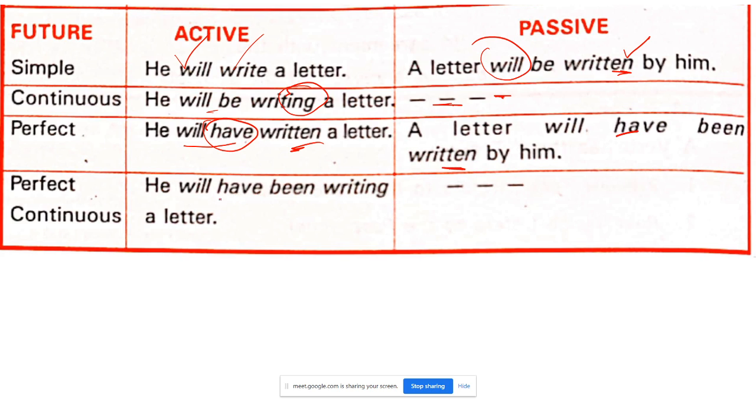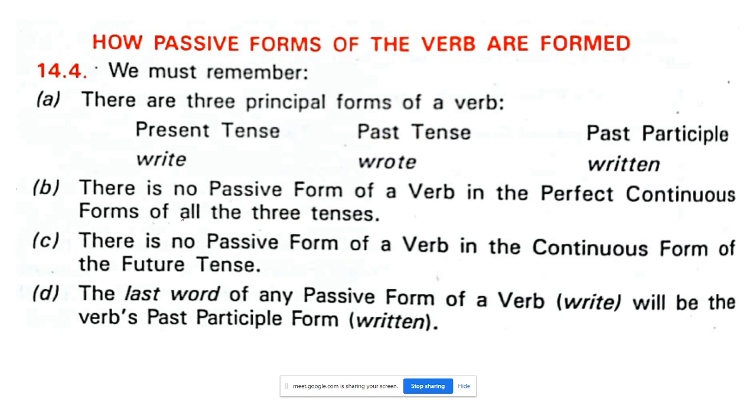Look, it is a little bit tough, but when you write the exercises, don't keep all that. You have enough time now, you will have to practice. He will have been writing a letter. That is what the future perfect continuous tense is.